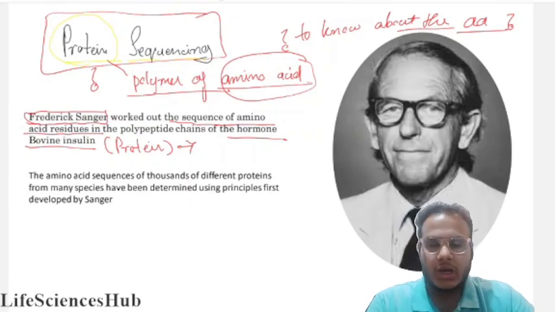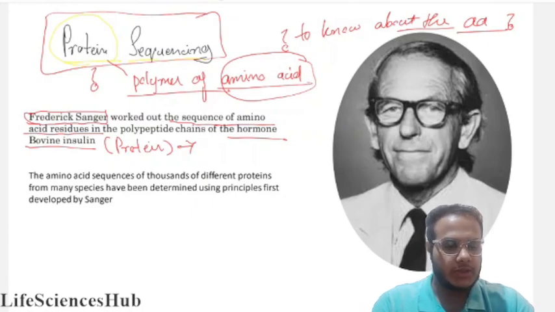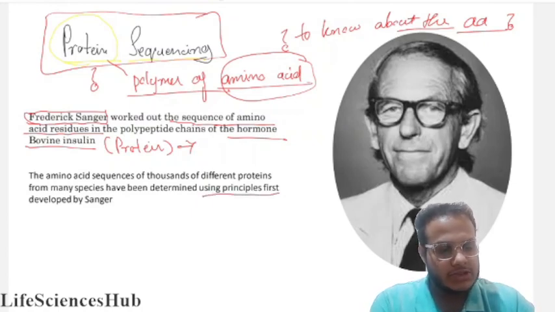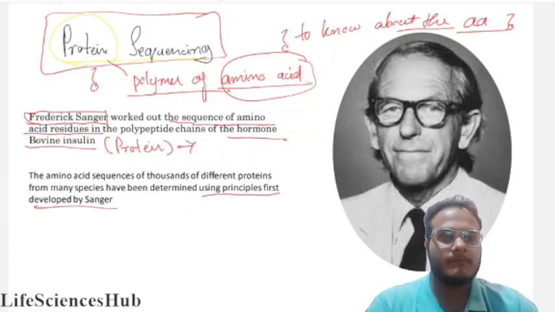I have already told you that a protein is made up of amino acid sequences. There are various different amino acids in the protein. So the first principle was given by Sanger only. Okay, let us see further.